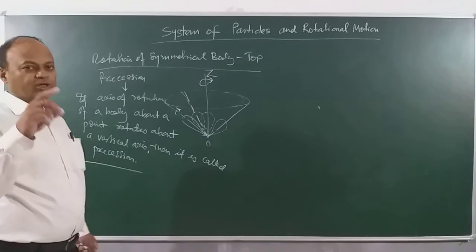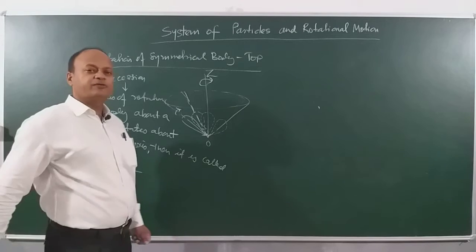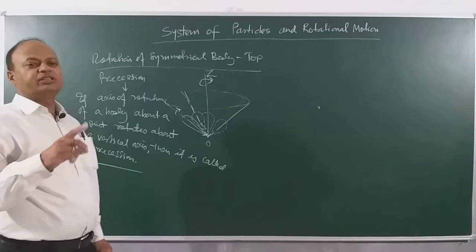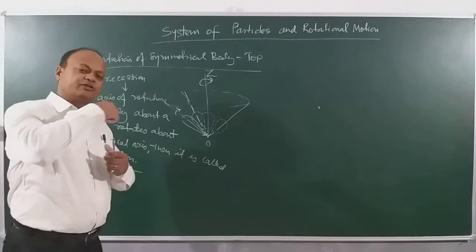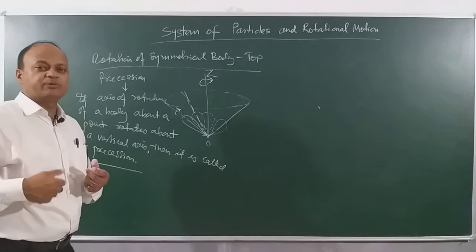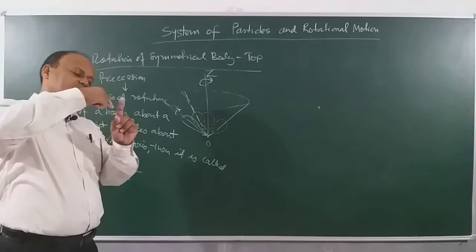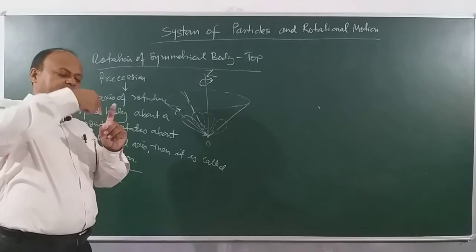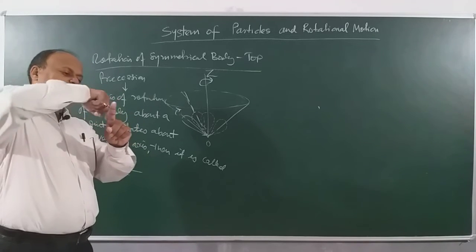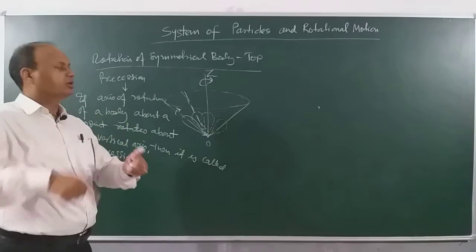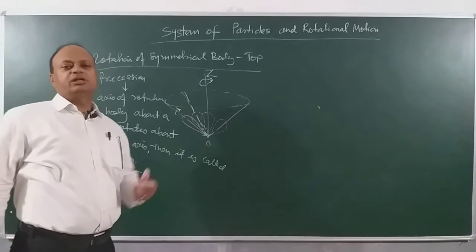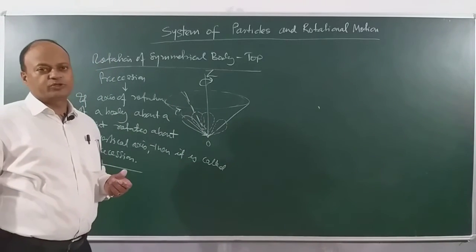precession. So you have seen here two cases of rotational motion, one in which the axis is fixed and the other in which the axis itself is rotating about another axis. The other axis is variable and it goes about this in a conical form. Clear? Starts from here and goes like this and describes a cone. Clear? So we understood the motion of a rotating top also, right?